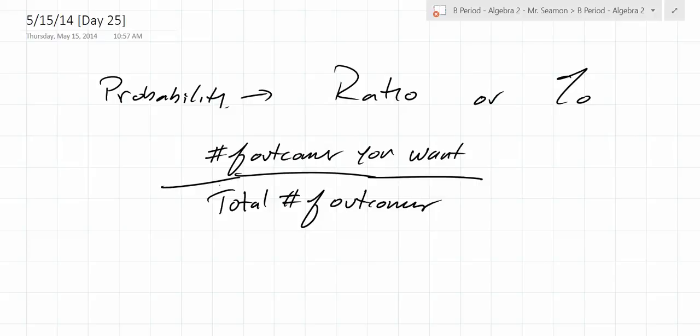Does that kind of make sense? So when flipping a coin once, how many outcomes can it be? It can be heads or tails. How many outcomes is that? 2. But if you want it to just be heads, what's the number of desirable outcomes? 1. It's just 1.